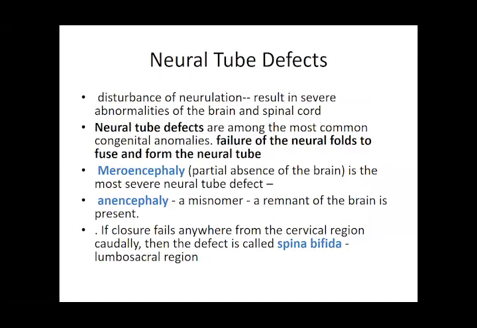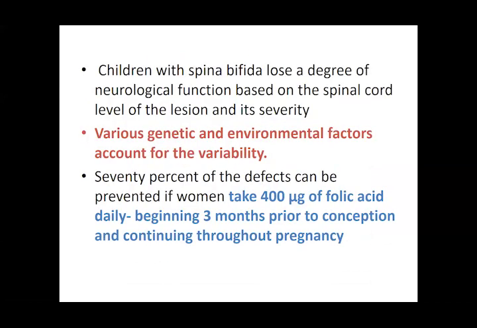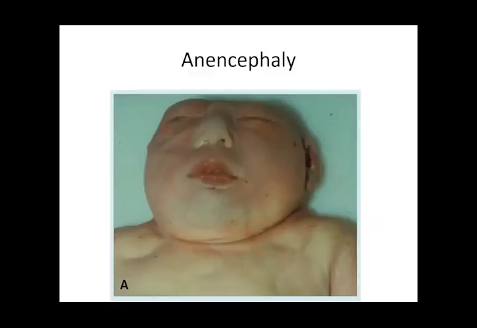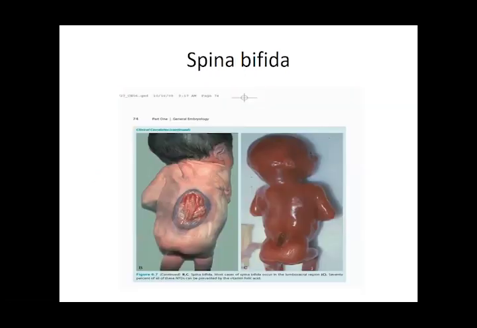Then all these defects: microcephaly, anencephaly, and spina bifida. These are the commonest three things which can occur. Spina bifida is quite common. You can see those. To prevent this, before the family is started, 400 micrograms of folic acid, not milligrams, micrograms, is advised to the mother and continued throughout pregnancy. Even if the mother has conceived, this has a preventive effect on neural tube defects. It prevents neural tube defects. Okay, this is anencephaly, spina bifida.